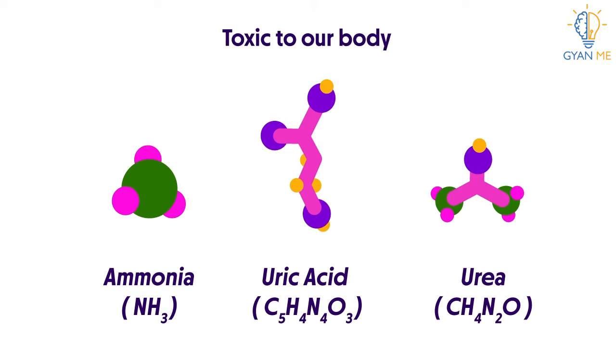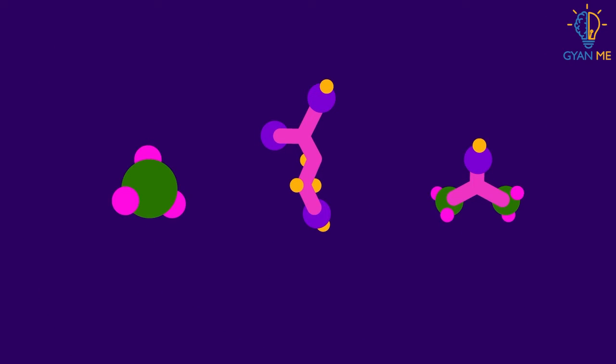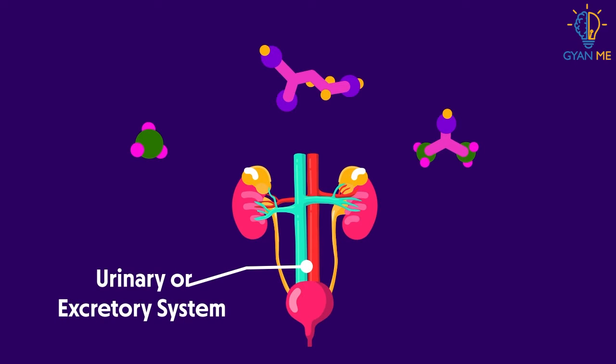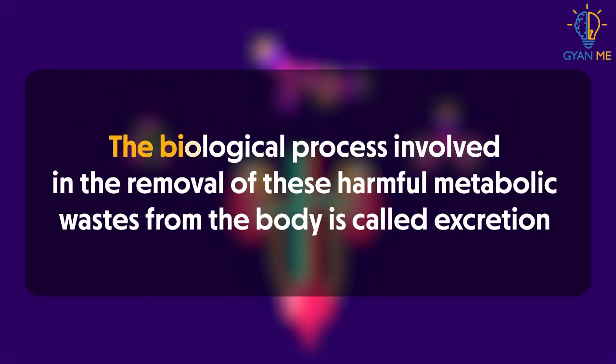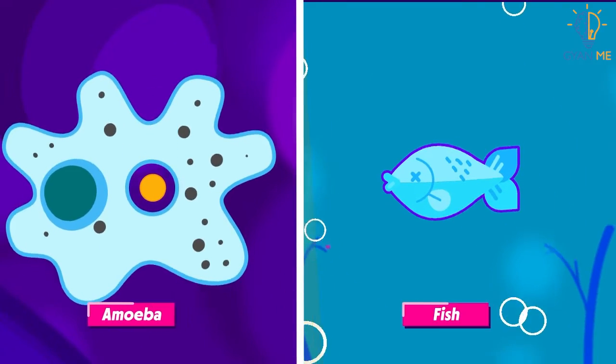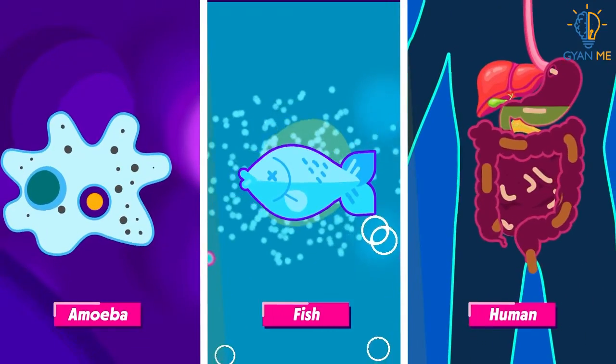These wastes are toxic to our body and therefore dangerous and need to be removed from our body as soon as they are formed or generated. Ammonia, urea or uric acid are removed through a special system called the urinary or excretory system. The biological process involved in the removal of these harmful metabolic wastes from the body is called excretion. Students, do you know that different organisms use different methods to excrete these wastes?